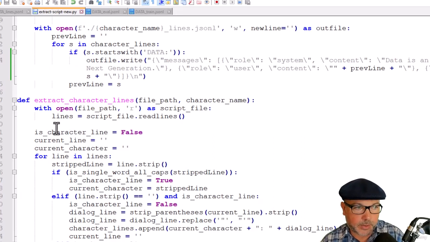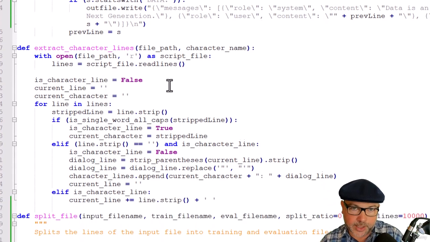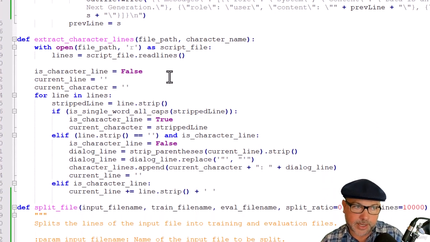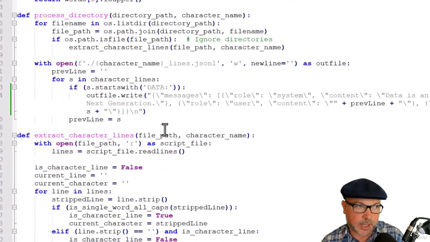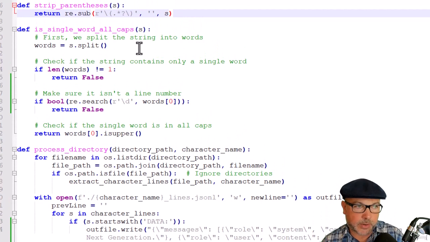So we have a little flag that keeps track of whether a character is speaking right now, whether we're in between a line with one big capitalized word that indicates a character name and a new line that came after it. We're also keeping track of the current character who's speaking. And as we go through, we're going to use this isSingleWord all caps function, which is a little helper function that figures out whether, first of all, this is one word, and if so, it doesn't have any line numbers embedded into it, so it's actually a character name. And if it is all in capitalization, then we will make an educated guess that this is in fact a character name about to say something.